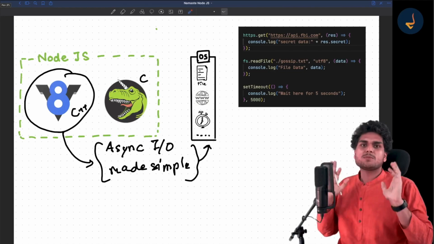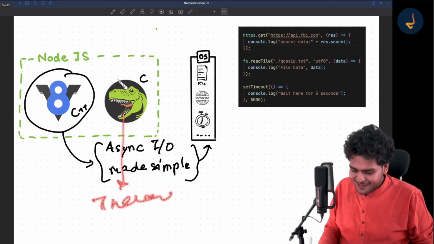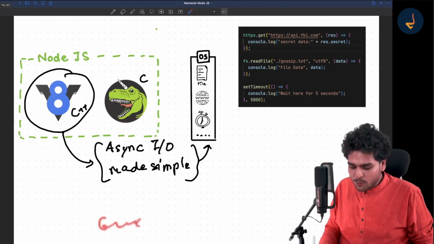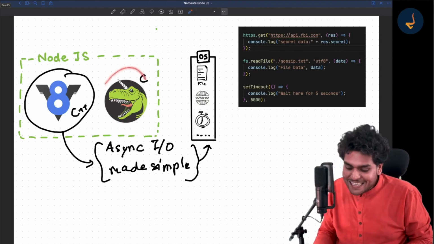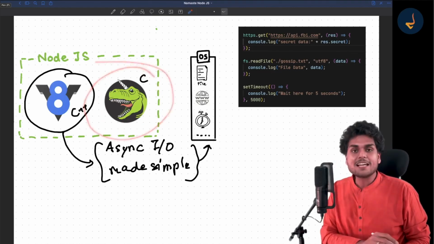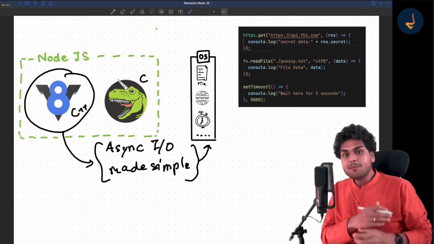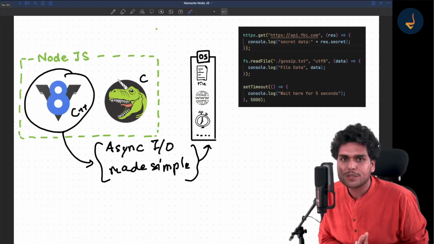separate video on just explaining libuv. You know what? libuv has a thread pool. libuv has an event loop. Have you heard of the event loop? The event loop in Node.js is there inside libuv. The thread pool is there inside libuv. libuv has a lot of cool things, my dear friends.